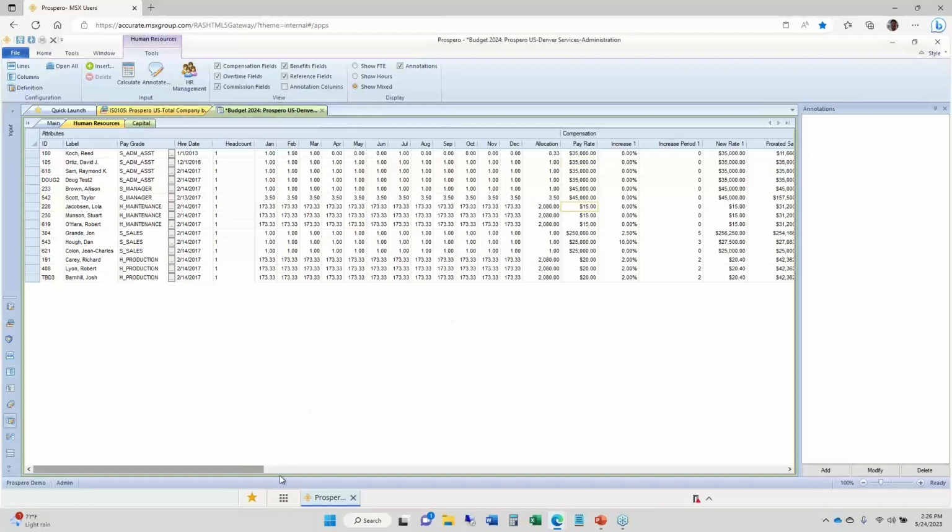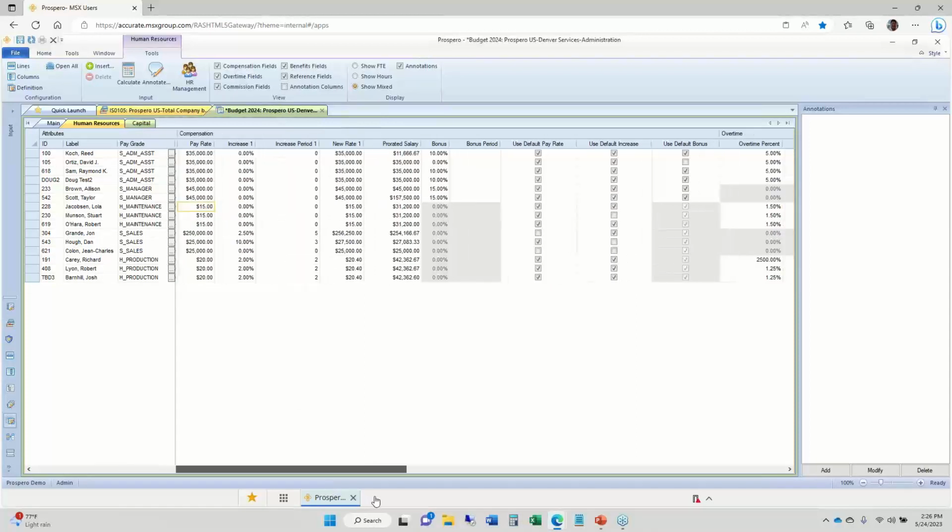Going to the right, we have a lot of columns that we can handle to track pay changes throughout the year, just what percentage of that pay change is going to be and what period that should take effect. We have bonuses that can be paid out by a percentage of their earnings or as a fixed dollar amount.